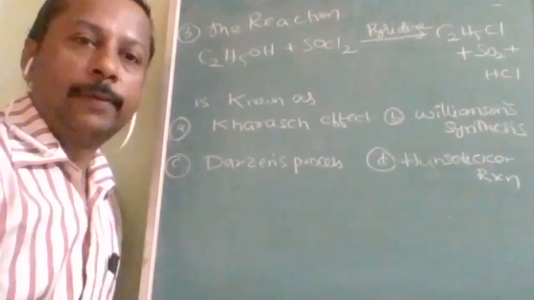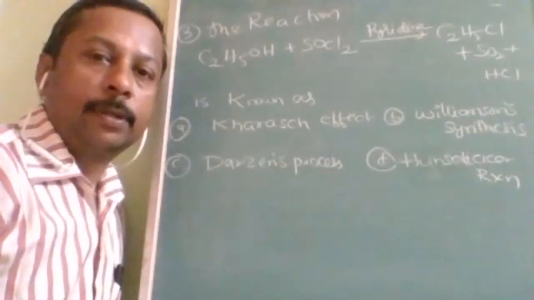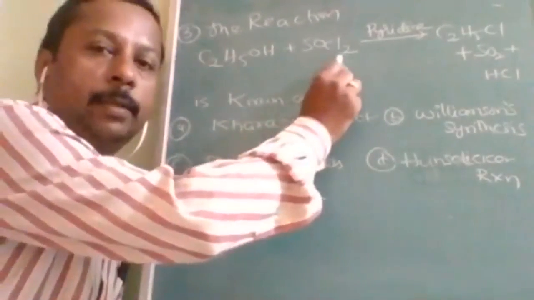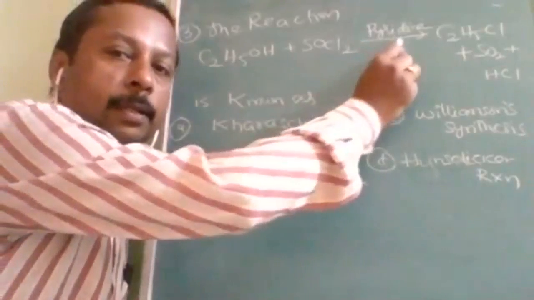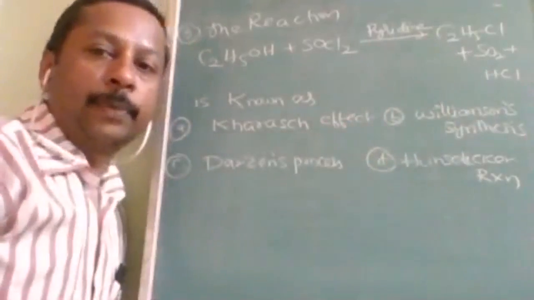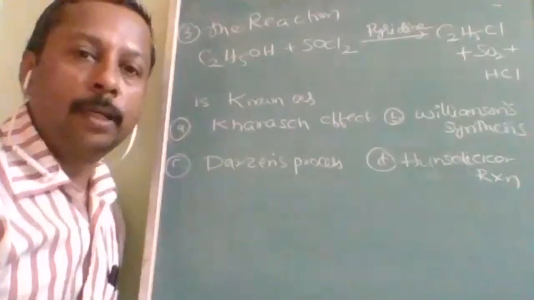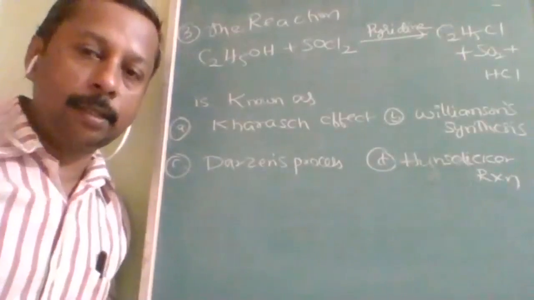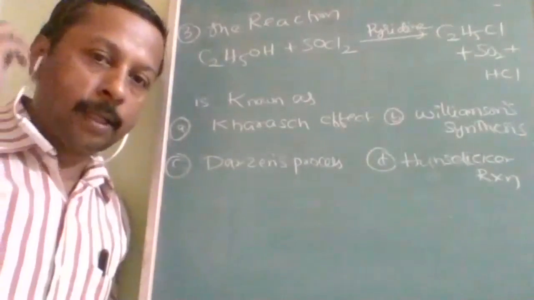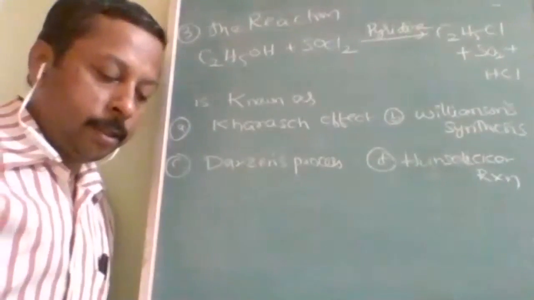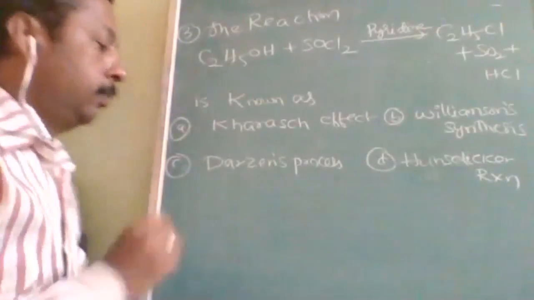Okay, this is also a very important question, but an easy question. One reaction is given: C2H5OH plus SOCl2 in presence of pyridine gives C2H5Cl, SO2 and HCl. So this reaction is known as, okay, you can start answering, and along with the answer, I will give you the proper other information related to it. Okay, so the answer is what?